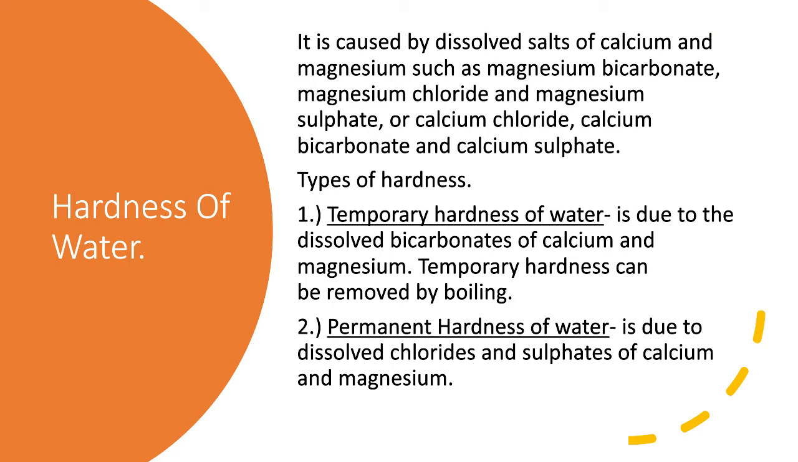The second one is permanent hardness of water. It is due to the dissolved chlorides and sulfates of calcium and magnesium, such as calcium chloride or magnesium chloride, calcium sulfate or magnesium sulfate.